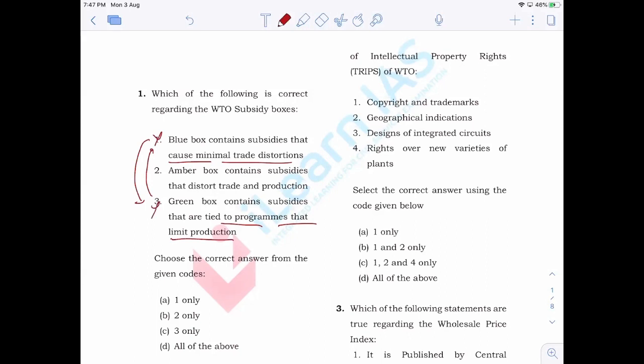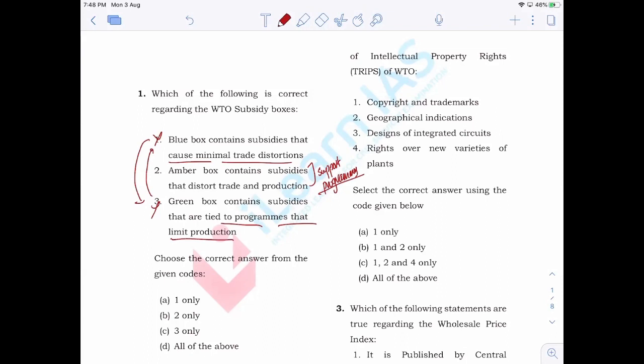See, when it comes to amber box, it contains certain subsidies in the form of certain support programs given to farmers, etc., and this can actually distort trade as well as that of production.